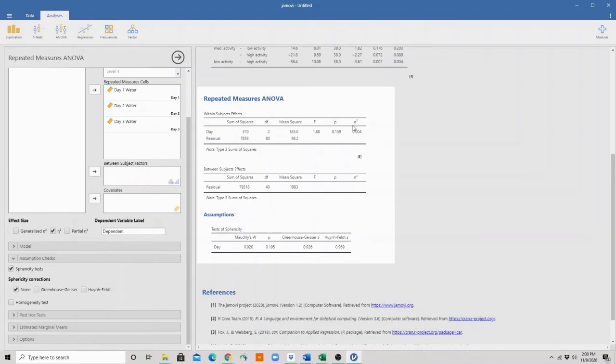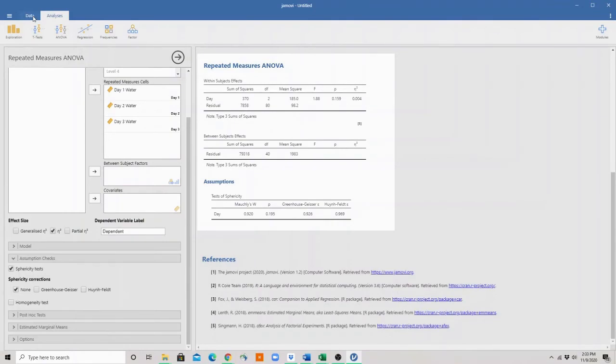Therefore, the eta squared is not in effect because there wasn't actually a difference. And we don't need to run our post hoc test because, again, there's no differences in the groups. So we would report this just as is and say that it was not significant, that there were no differences between the groups based on day and the amount of water consumption that each group had based on the day.